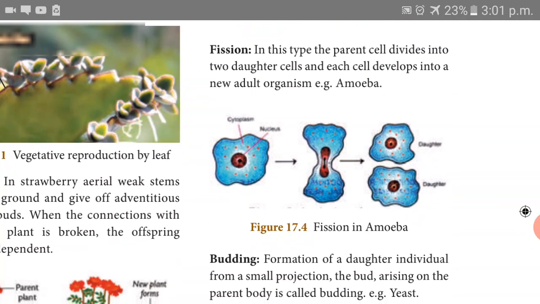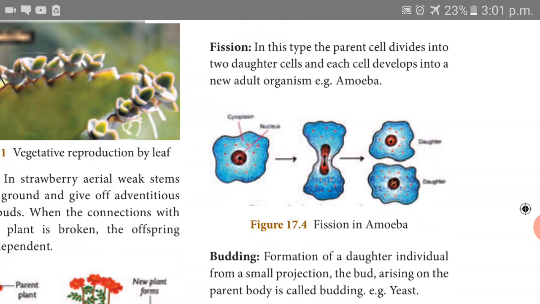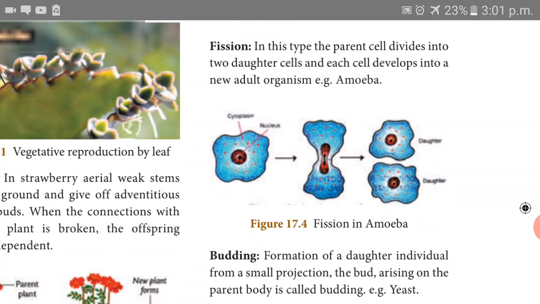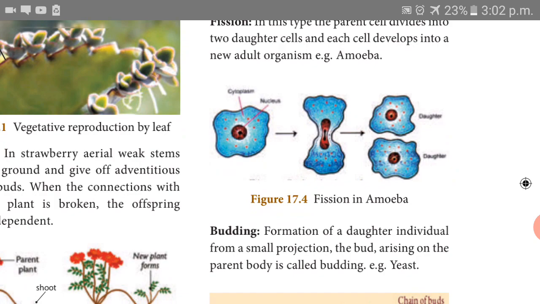Fission. In this type, the parent cell divides into two daughter cells and each cell develops into a new adult organism. Already in the lower classes we studied, what is it? Amitosis. In the last lesson also we studied about amitosis. So, amitosis means what will happen? The young one is produced from the adult by fission.